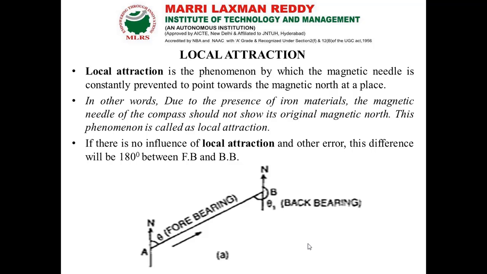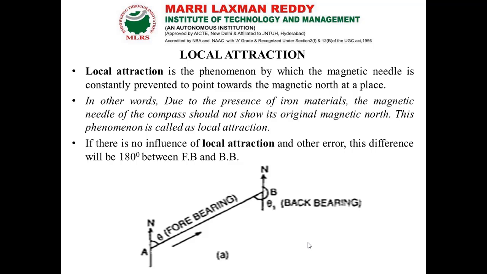So how can we define this? Due to the presence of local iron materials, the magnetic north of the compass gets deviated from its original position. This phenomenon is called local attraction.